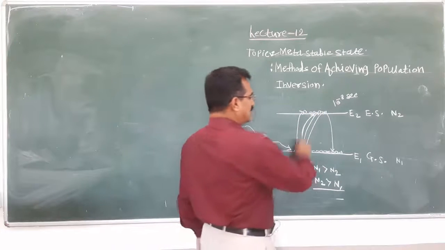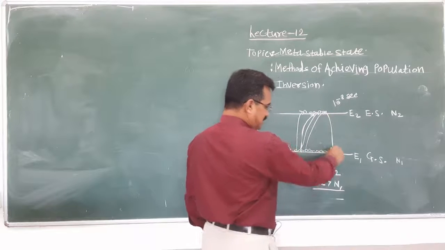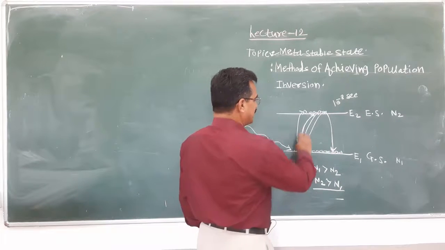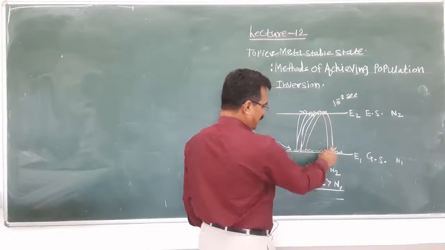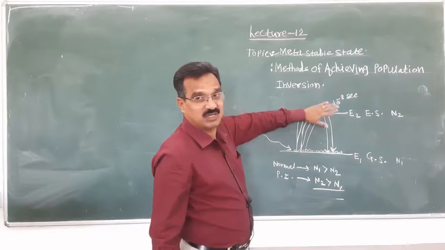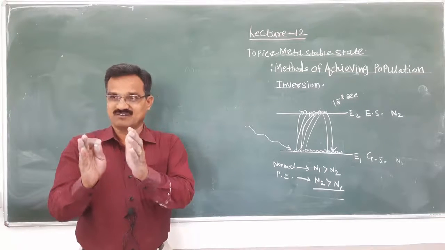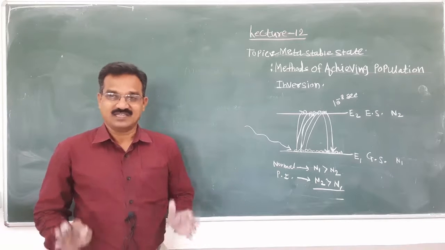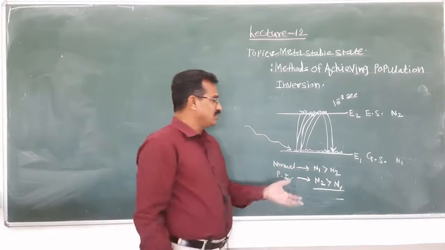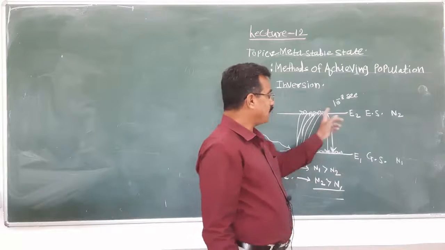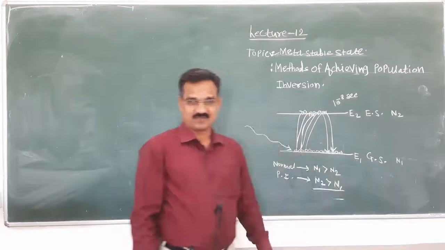Because 4 atoms jumped, out of that 1 atom comes back. Again, when the next atom jumps, 1 more atom comes back. So the number of atoms cannot accumulate in the excited state, and that's why it is impossible to achieve the population inversion condition.